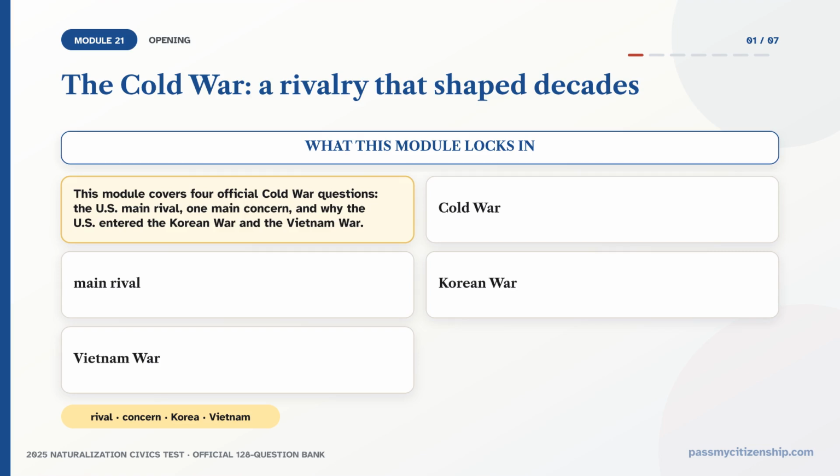After World War II, the United States entered a long rivalry known as the Cold War, and the civics test asks 4 related questions about it. Who was the U.S. main rival? What was one main concern? Why did the U.S. enter the Korean War? Why did it enter the Vietnam War? This lesson presents each answer exactly as the official bank states it, factually, without taking sides. By the end, you will have every accepted answer for the Cold War cluster.